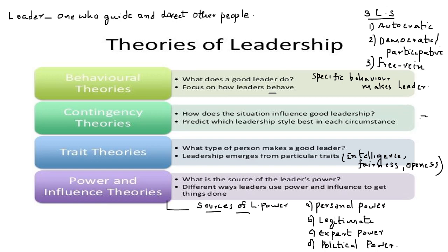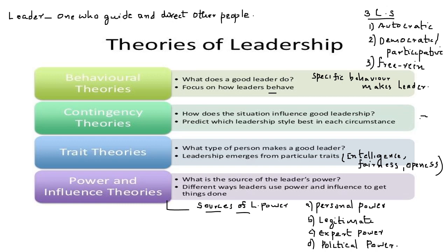Decentralized organizations commonly focus on this type of leadership style. Then comes the free reign or laissez-faire. There the leader is not leading anything, and he is a passive player. The subordinates are more active in the organizational activities, right? So that is coming under free reign. So these are the three important leadership styles.